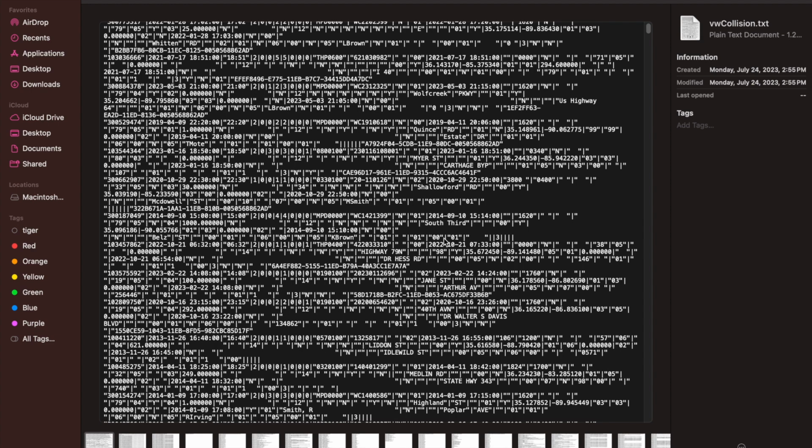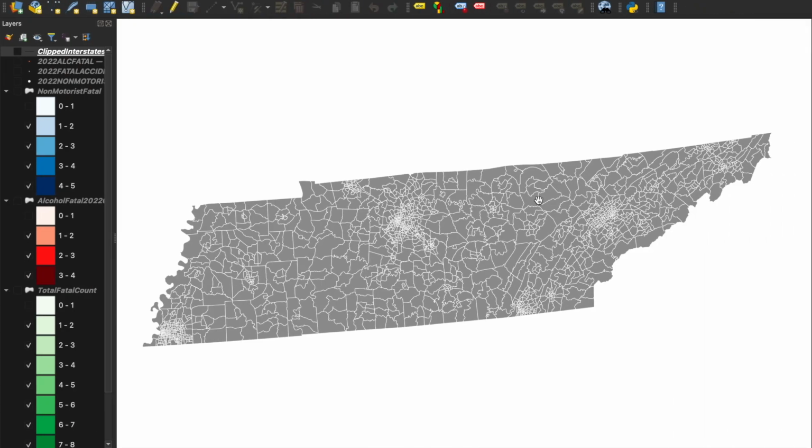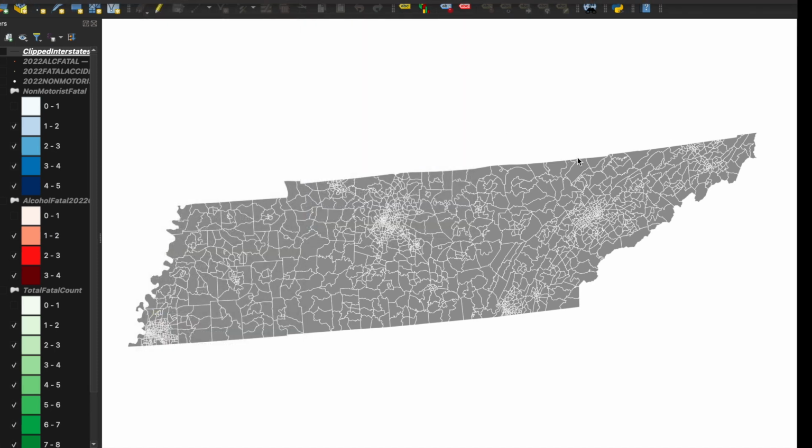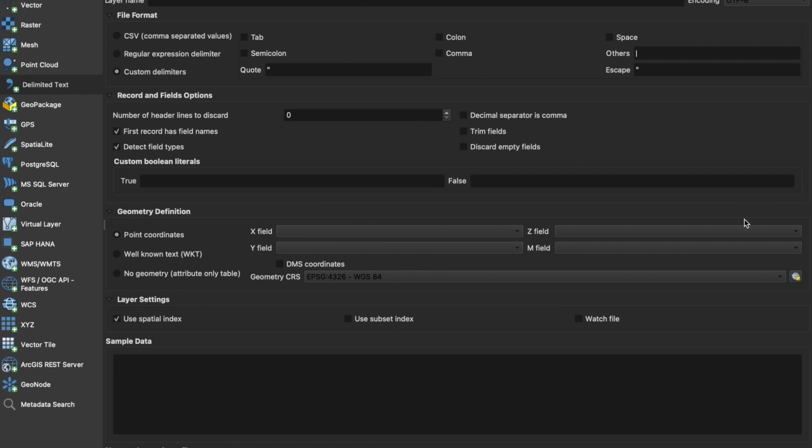So I had to download this file, and then I had to add it as a delimited text layer, and just choose this type so that QGIS knew how to read it and how to classify it, and then put in latitude and longitude for the X and Y field so it could locate it. And I imported it as WGS84 for the GPS coordinates,